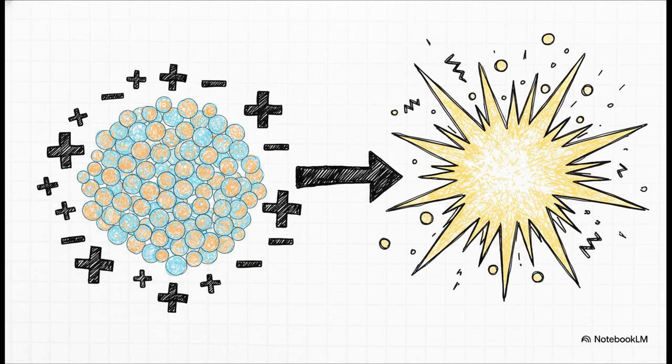Now, the absolutely crucial thing to grasp here is what causes the magnitude of that lattice energy to spike. It all comes down to combining a higher ionic charge with a smaller ionic radius. When you put those two together, you get an elevated charge density. Basically, the tighter and more highly charged those ions are, the stronger the resulting lattice is going to be, and the greater the energy released.